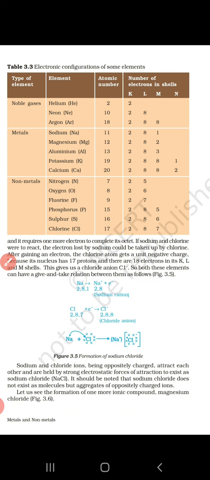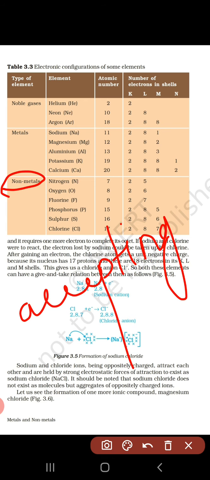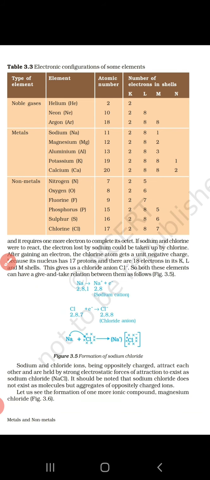And the tendency for non-metals is accepting the electron, that is, gaining the electron. Accepting means gaining the electron. The tendency for metals is to lose electrons, and for non-metals to gain electrons.